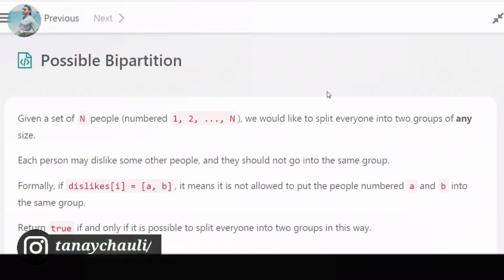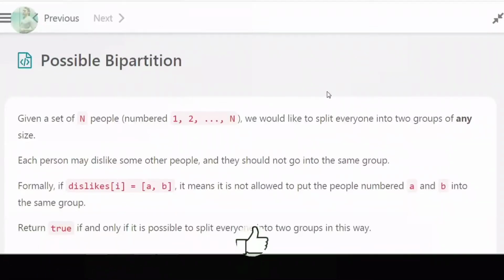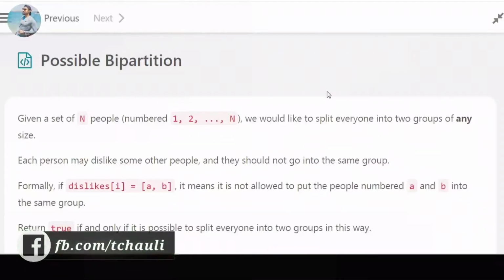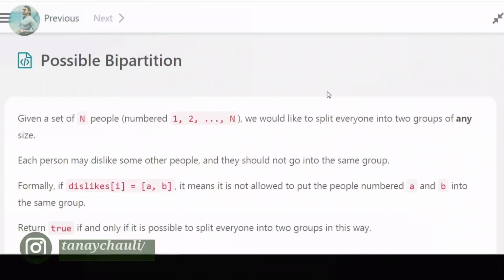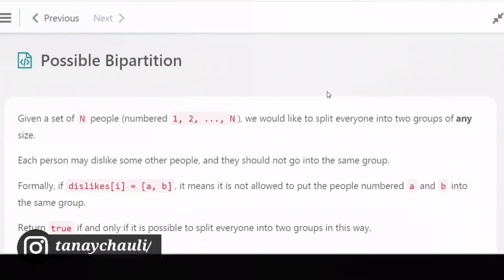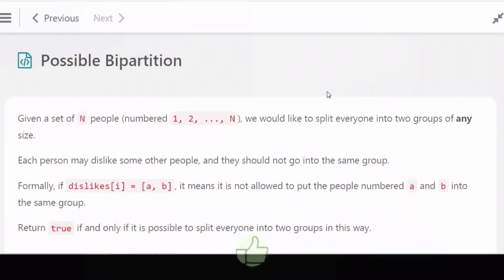Today's question is possible bipartition. Given a set of n people numbered 1 up to n, we would like to split everyone into groups of any size. Each person may dislike some other people and they shouldn't go into the same group. Formally, if dislikes[i] equals [a, b], it means it is not allowed to put the people numbered a and b into the same group. Return true if and only if it is possible to split everyone into two groups in this way.